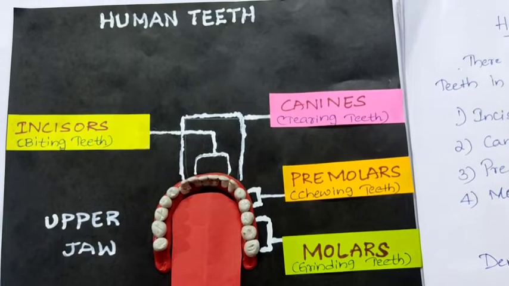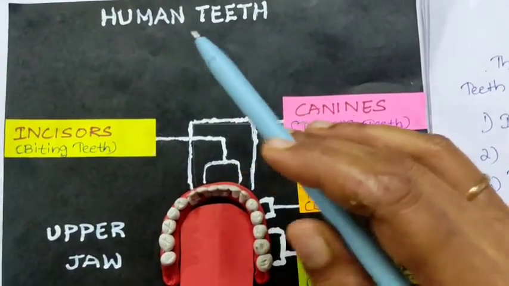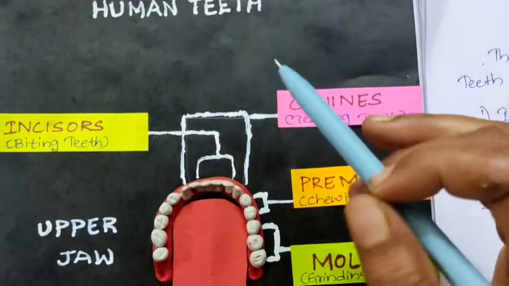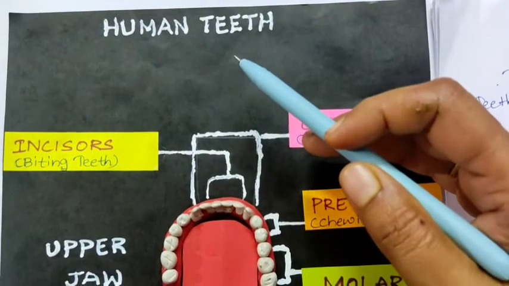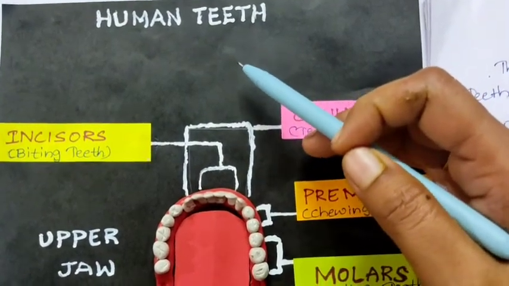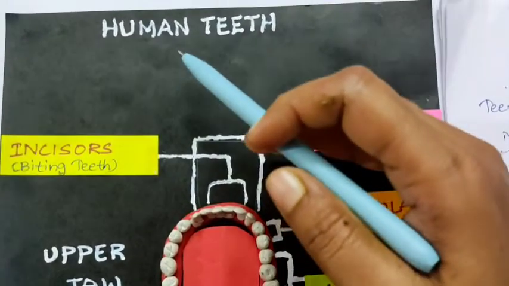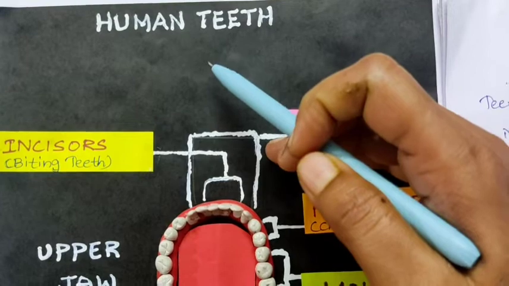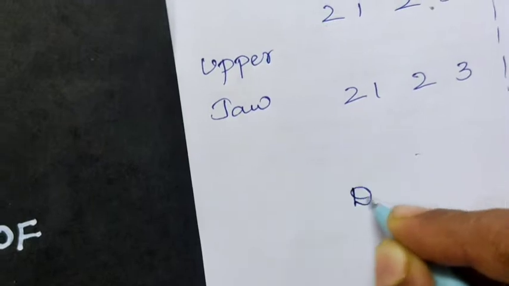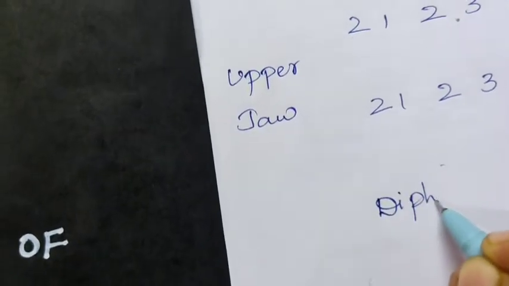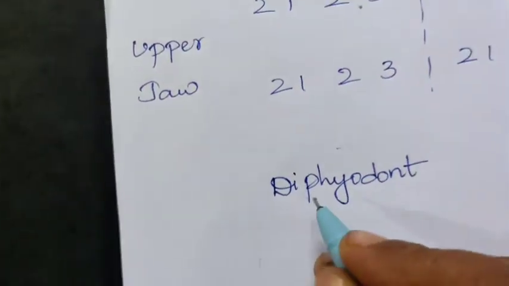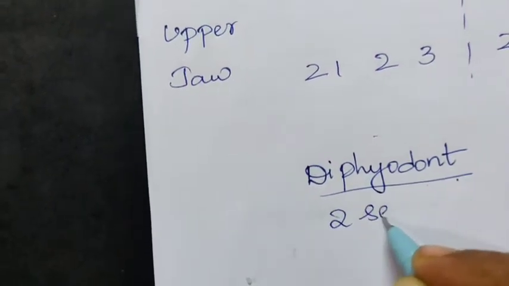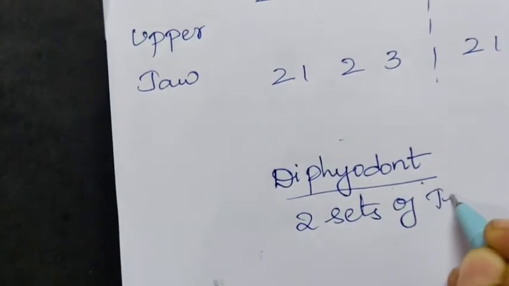Hello students, today we are going to discuss the topic human teeth. See children, if you want to speak or eat food, we need teeth. In human beings, these teeth are diphyodont. Diphyodont means we have two sets of teeth.